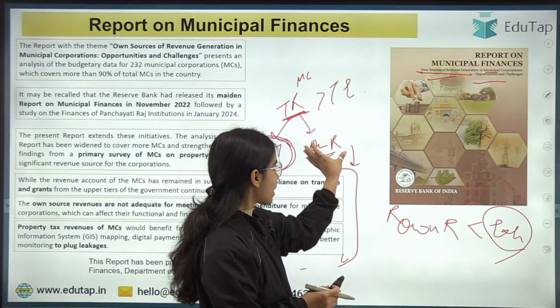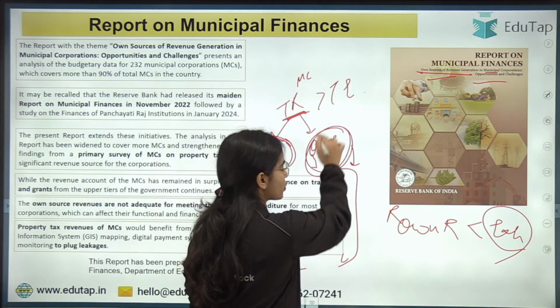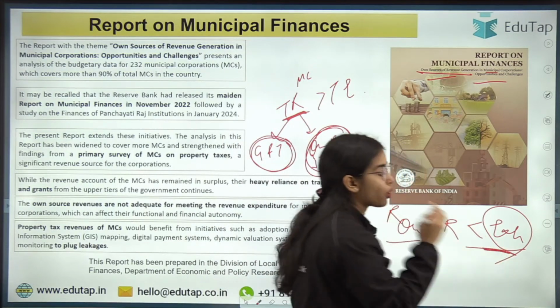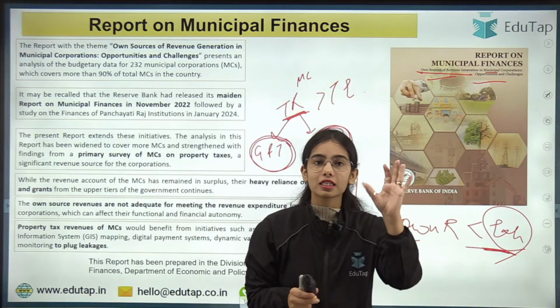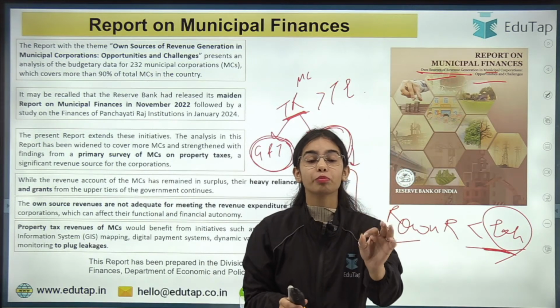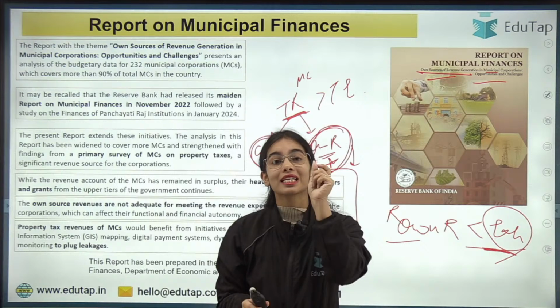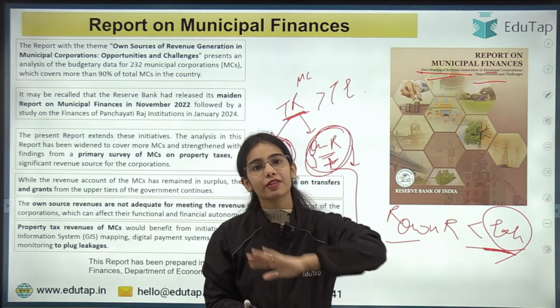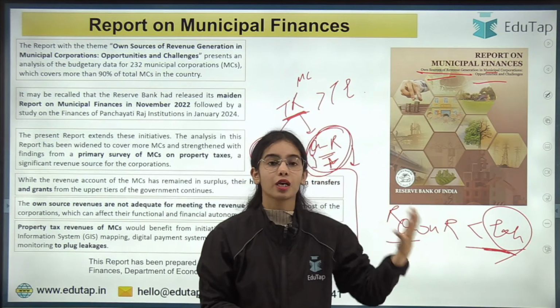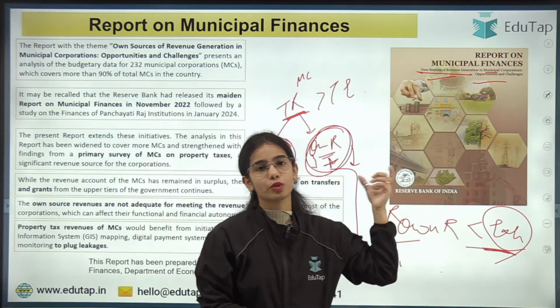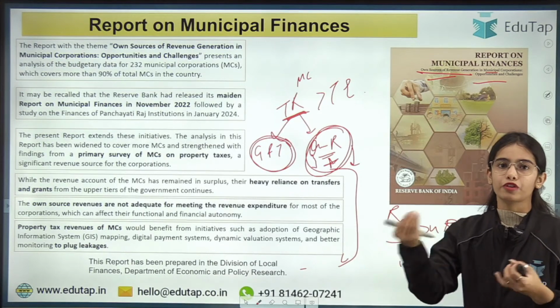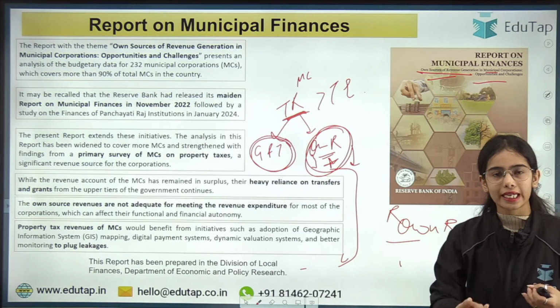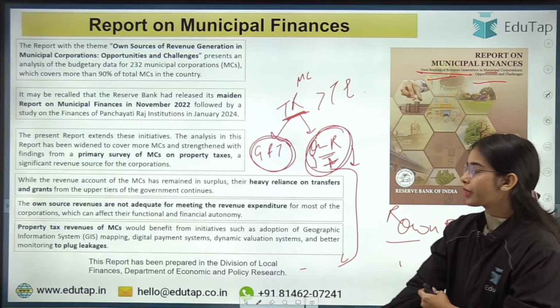So if we see this part, the own resources are less than the expenditure of the municipal corporation. That means through its own resources, the municipal corporation will not be able to meet its revenue expenditure, its operating expenses, and it will become problematic, okay? Because own resources are very less for the municipal corporation. They are not able to collect much money from their property taxes, from the tax on water and such, okay? So this is the idea.